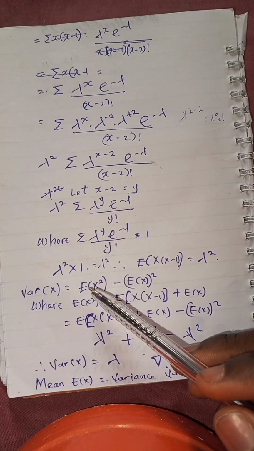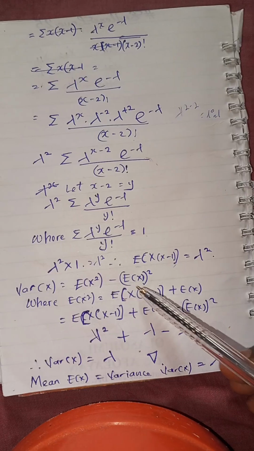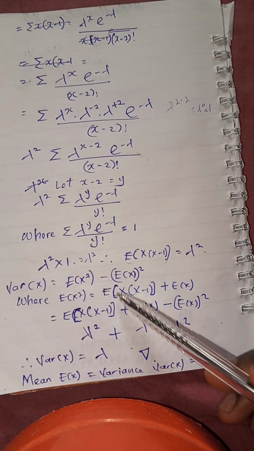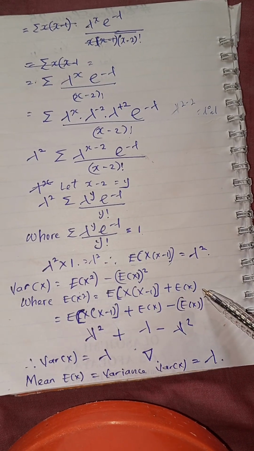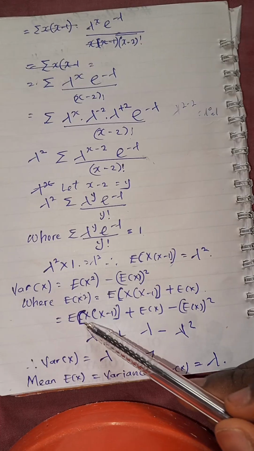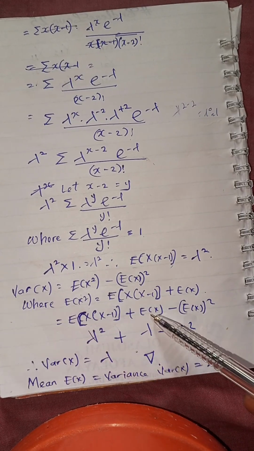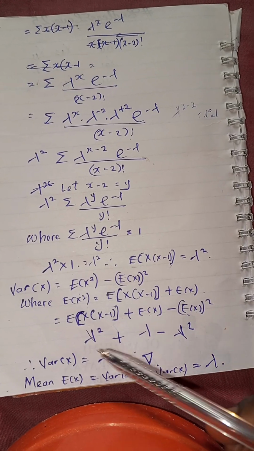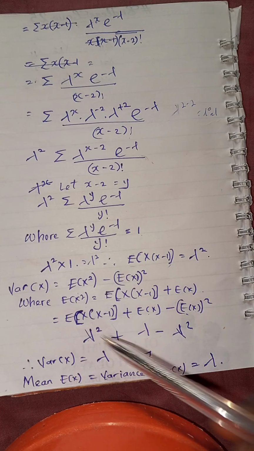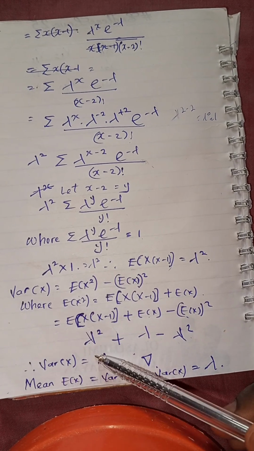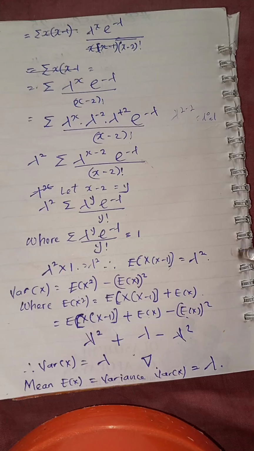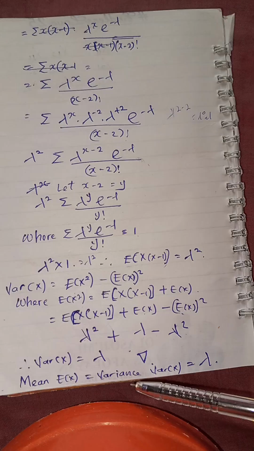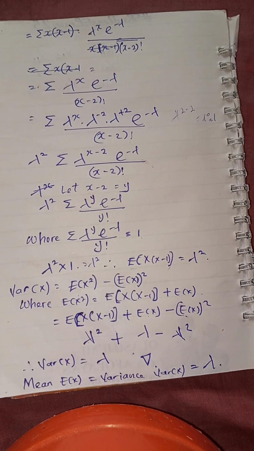Recall the formula for variance now: expectation of x squared minus expectation of x all squared, where expectation of x squared is expectation of x into x minus 1 plus expectation of x. We know this to be lambda squared. This one is lambda, this one too is lambda, but because of the square, it turns to lambda squared. So lambda squared minus lambda squared is 0, so the variance of x equals lambda. Therefore, one property of a Poisson distribution is that the mean and variance of a Poisson distribution both equal lambda.